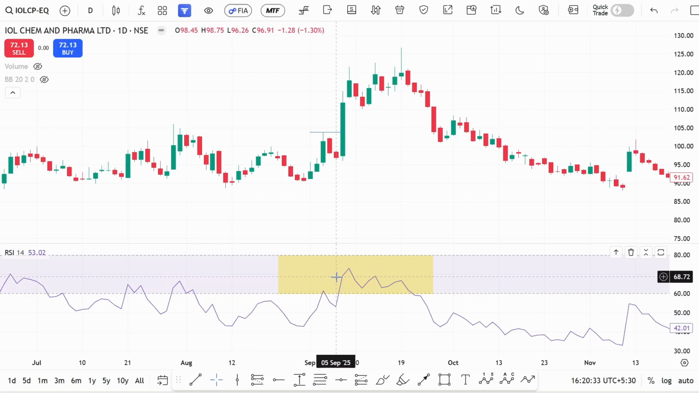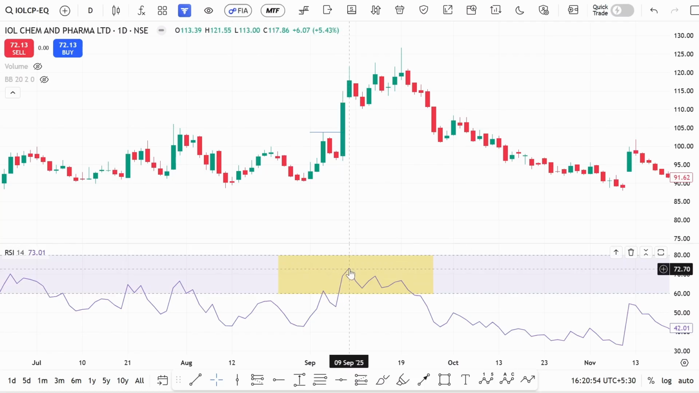Simple answer: the 60 to 80 zone we call the momentum strength zone. Above 50 is buyer's control, below 50 is seller's control, and above 60 is the momentum strength zone, and above 80 is exhaustion. The momentum gets exhausted. If any stock goes above 80, it's a zone where profit booking will take place.